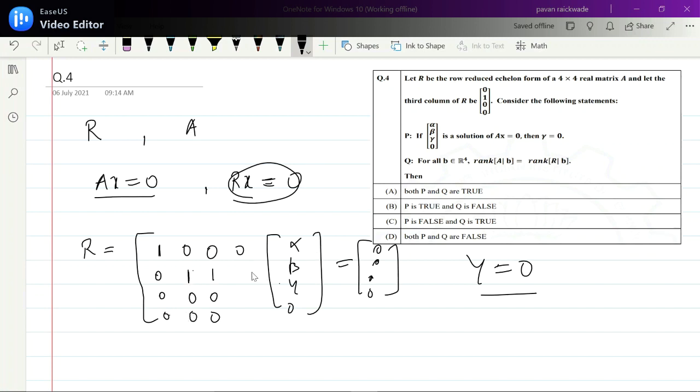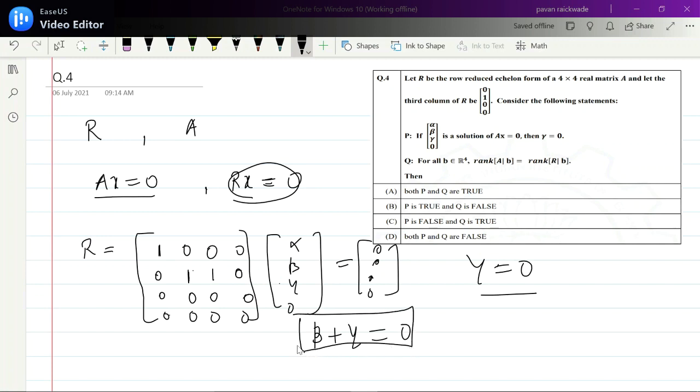See? So see, is there any problem with this matrix? No, it satisfies everything. This is in row reduced echelon form with the third column 0 1 0 0. Now if alpha beta gamma 0 is the solution, then what can we find? We just get alpha into 0 plus 1 into beta plus 1 into gamma plus 0 into 0 equal to 0, which means just beta plus gamma equal to 0.